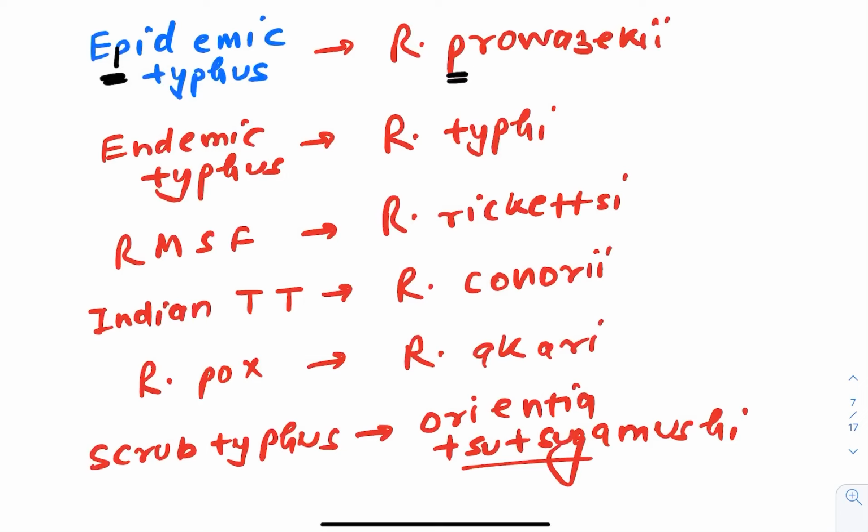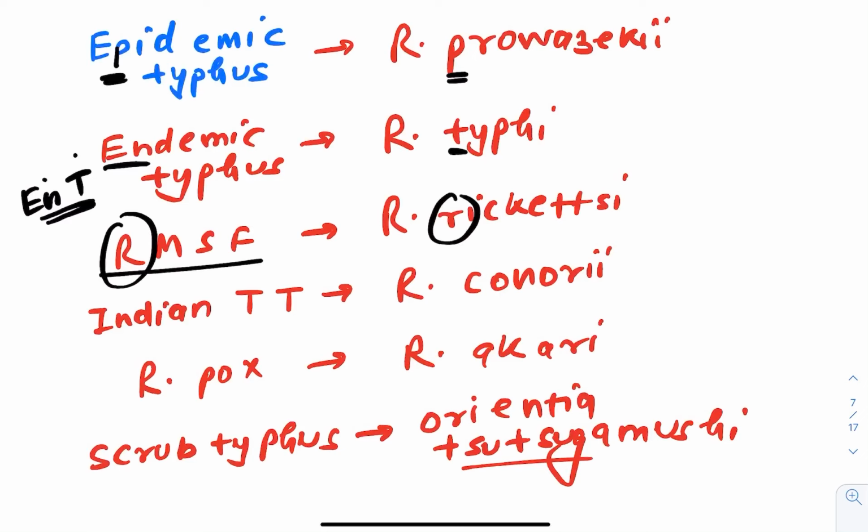Then you have endemic typhus, Rickettsia typhi. How to remember this? Just put it like this, ENT, and you will be able to remember endemic typhi. Got my point? Then you have Rocky Mountain Spotted Fever, Rickettsia rickettsii, R for R. Then Indian tick typhus: if you see the world map, India is in one corner, so Conorii. Conorii is Indian tick typhus.